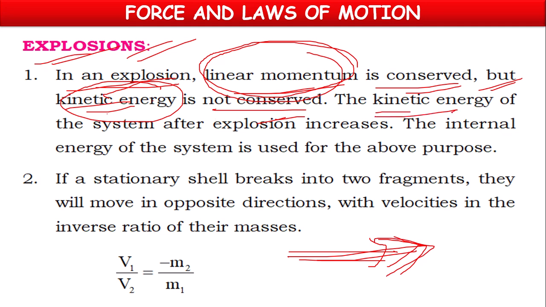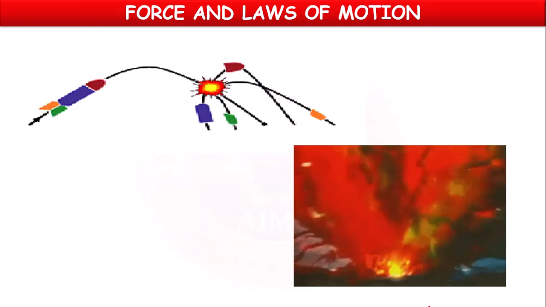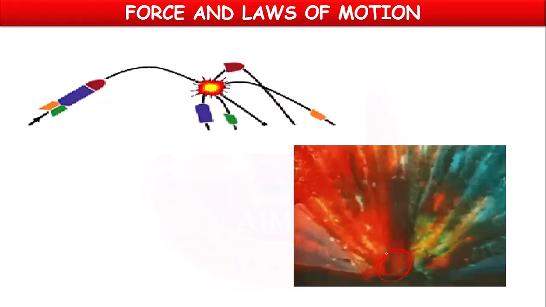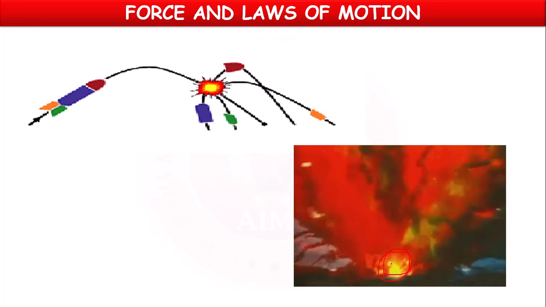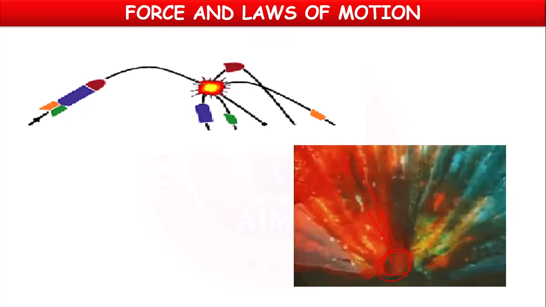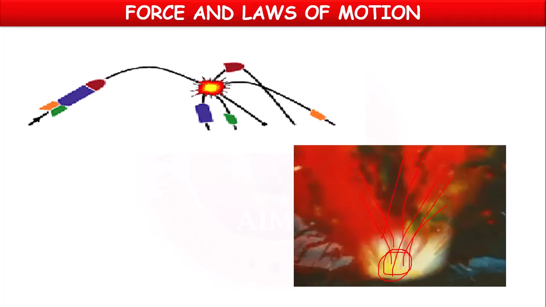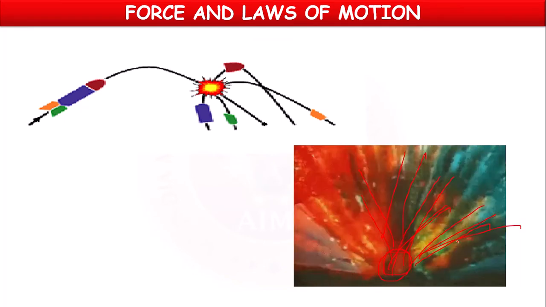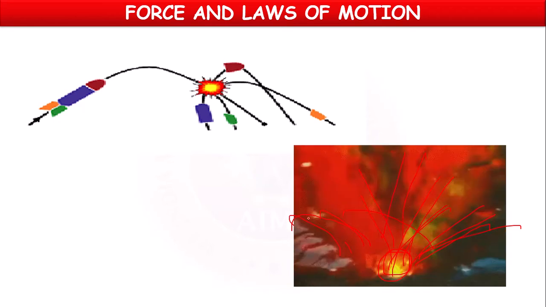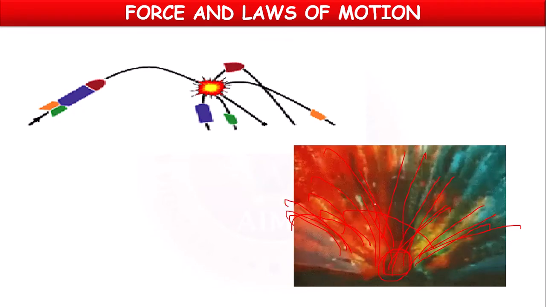The kinetic energy of the system after explosion increases. If you take any explosive material like a bomb, before explosion it will be in rest position. But once it explodes, the bomb will break into pieces and all the particles will go in all directions with very great force.